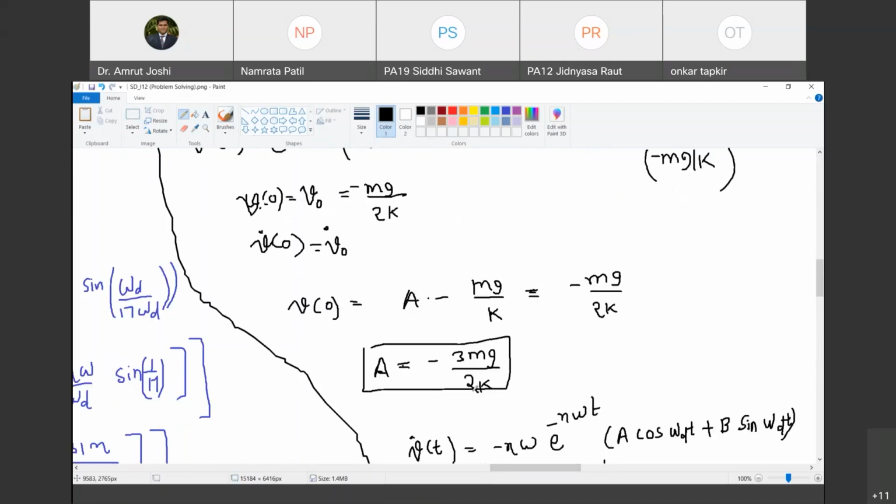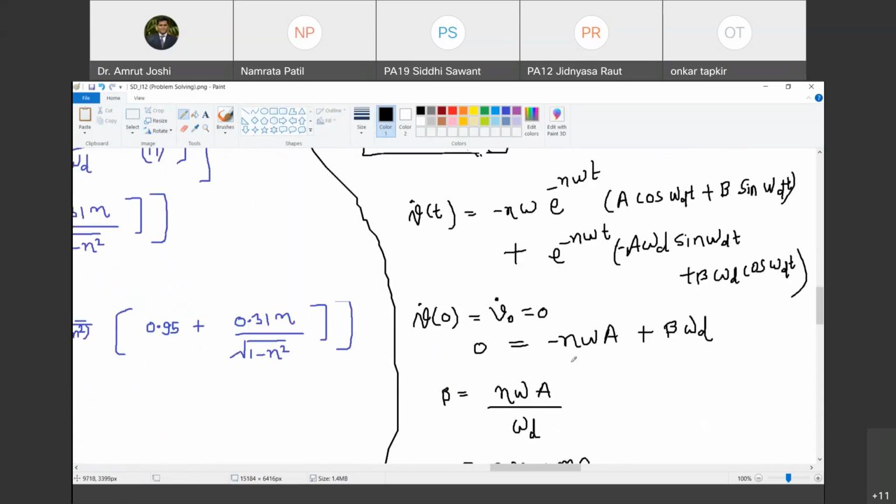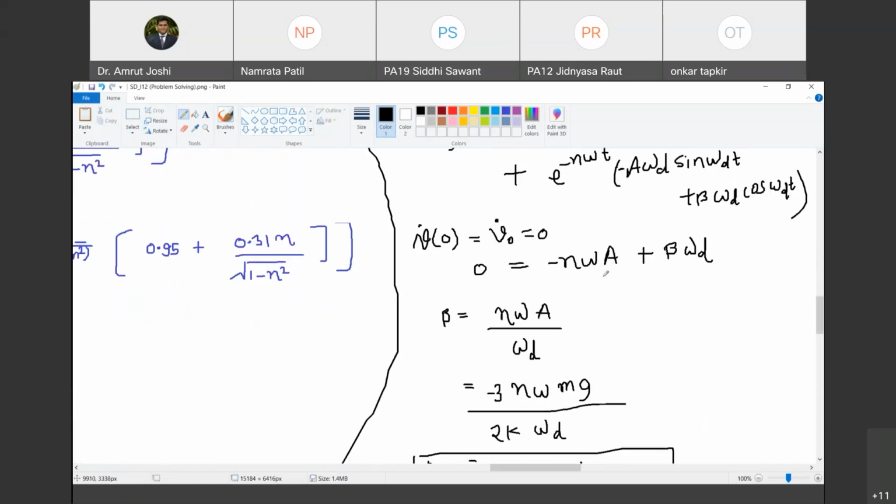So then it goes on the other side and becomes mg by, क्या होगा बोलो? Plus mg by k minus mg by 2k. So it is mg by 2k. Are you with me? So this is mg by 2k. Now वो वैल्यू यहाँ पे भी सब्स्टिट्यूट करना पड़ेगा. So this is mg by 2k.